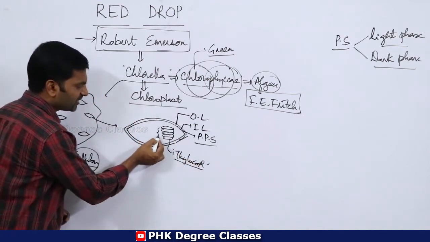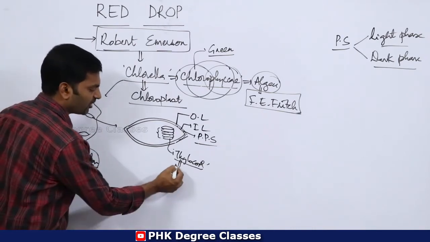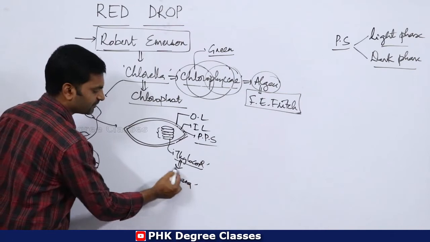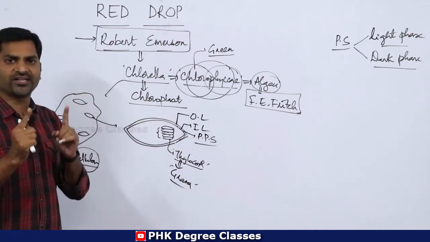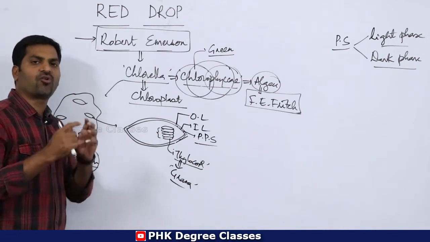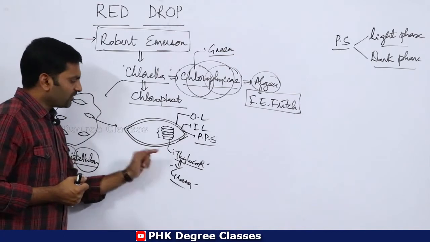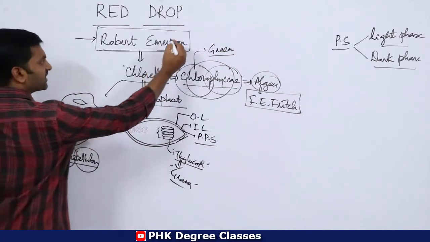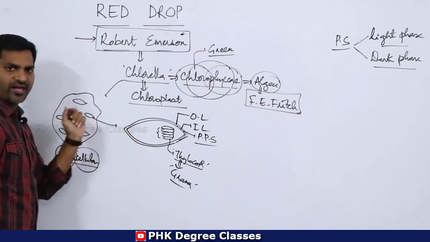So this particular group of thylakoids can be called grana. Grana is nothing but a group of thylakoids, membranes, or you can say thylakoid discs, or thylakoid plates. Clear? So now, what Robert Emerson did on chlorella: he isolated chloroplasts from the organism.